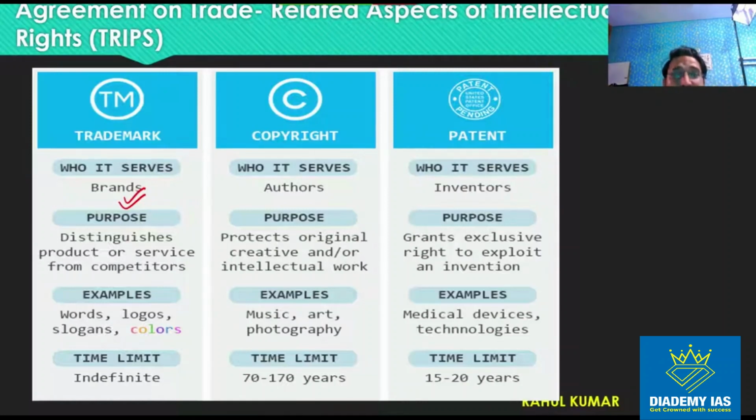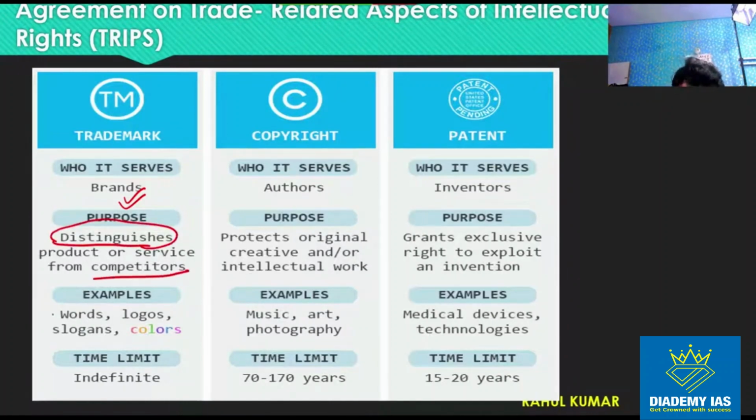For example, the brand of Amul, Tata, Jio. You can see the logo of Tata is in a particular shape, and the logo of Amul is in a particular shape. The purpose is to distinguish the product or service from competitors.